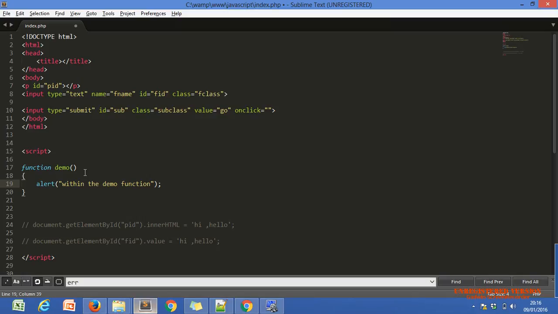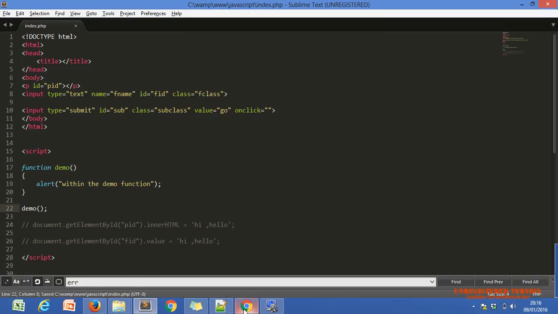But as I told you, in PHP also our function doesn't execute automatically. We have to call the function, right? It will not execute automatically. How do we call it in PHP? Just write the name of our function, demo. This is the name of our function. You can call demo from anywhere.